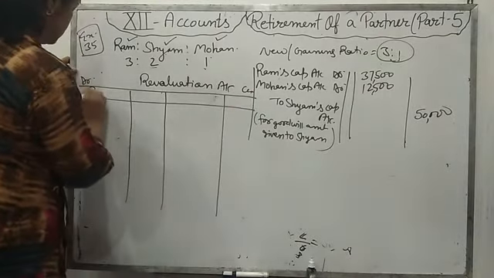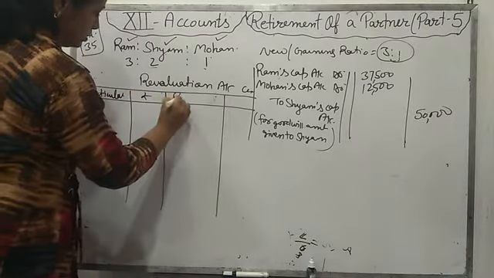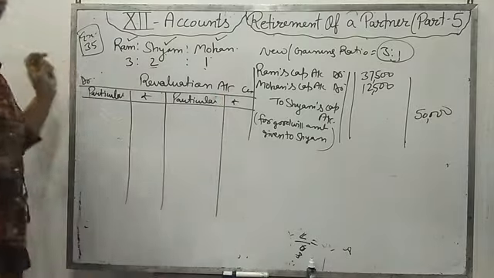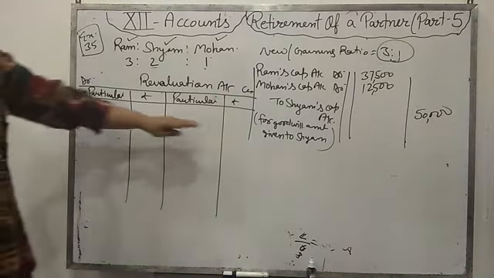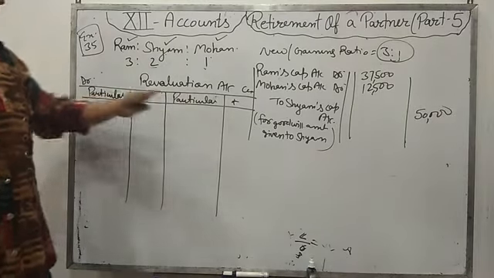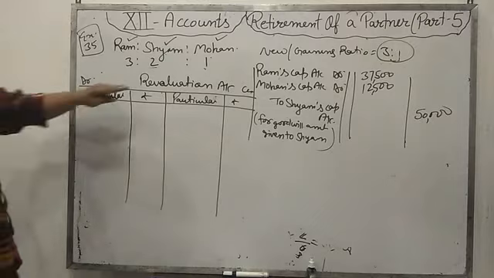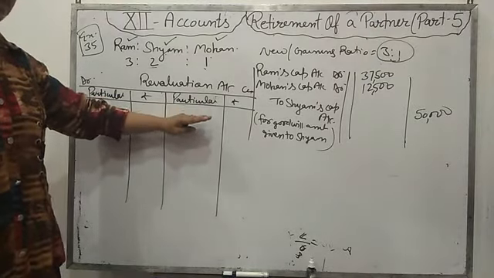You will write here particulars and amount. What is the rule of revaluation account? Debit all the losses and credit all the gains. There is a loss when there is a decrease in assets or an increase in liability, and a profit when there is an increase in assets or a decrease in liability.